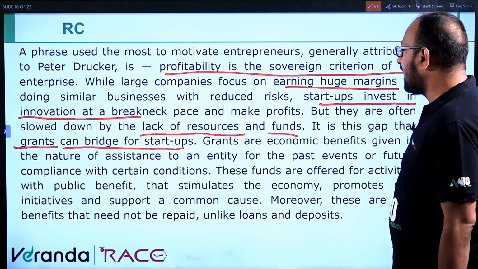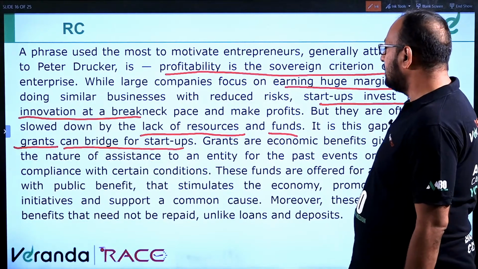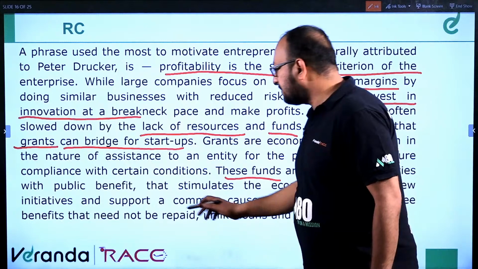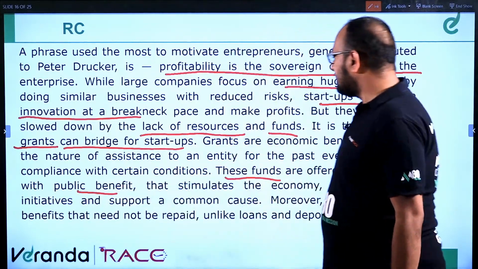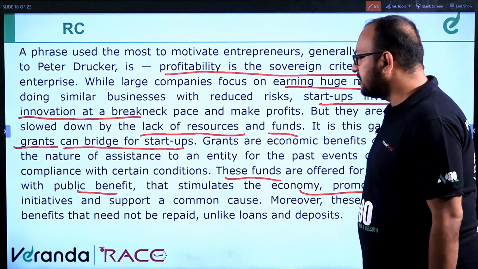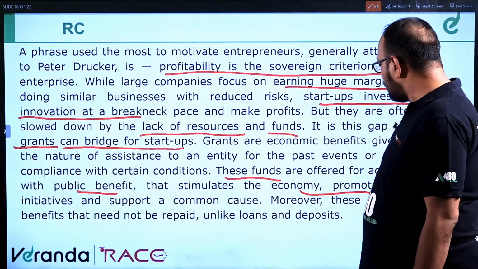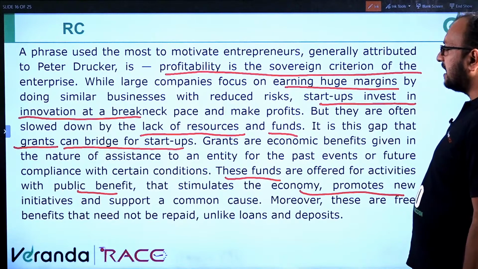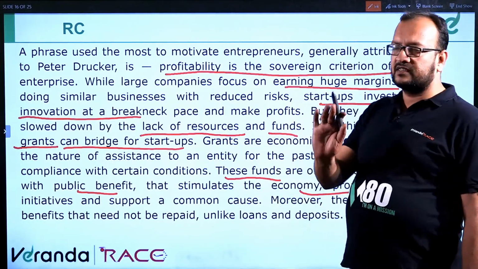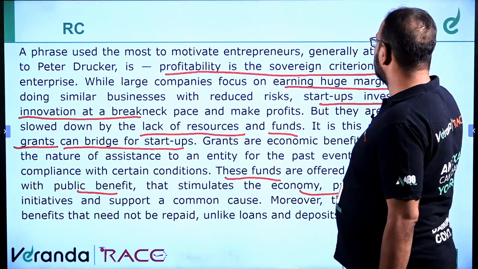These funds are offered for activities with public benefit. Underline this. That stimulates the economy, promotes new initiatives and supports a common cause. Moreover, these are free benefits that need not be repaid, unlike loans and deposits. We have understood this. Let's go to the first question.